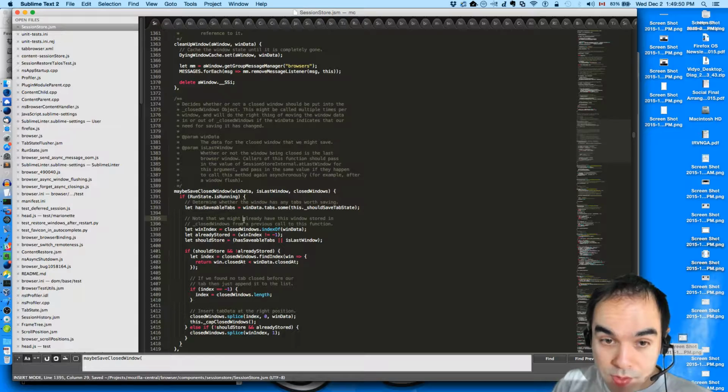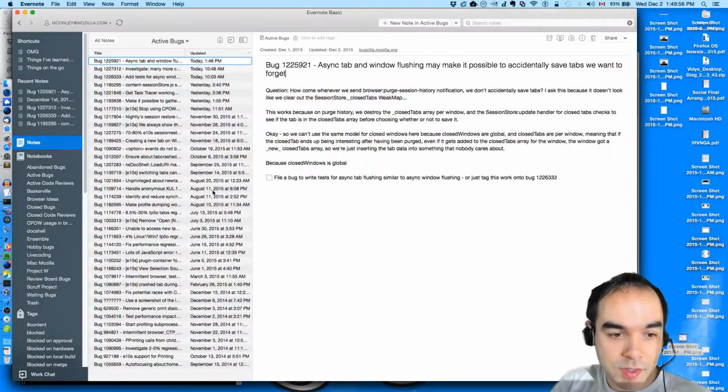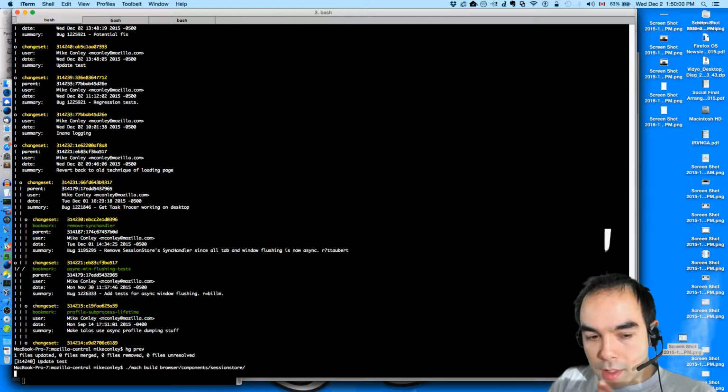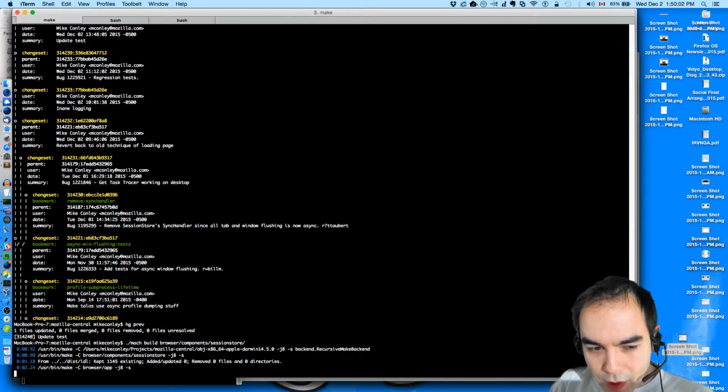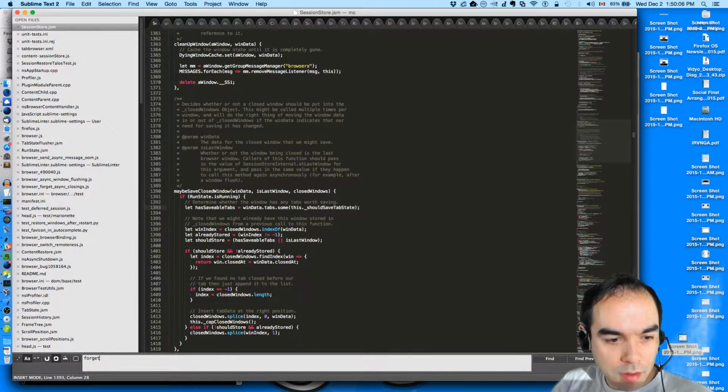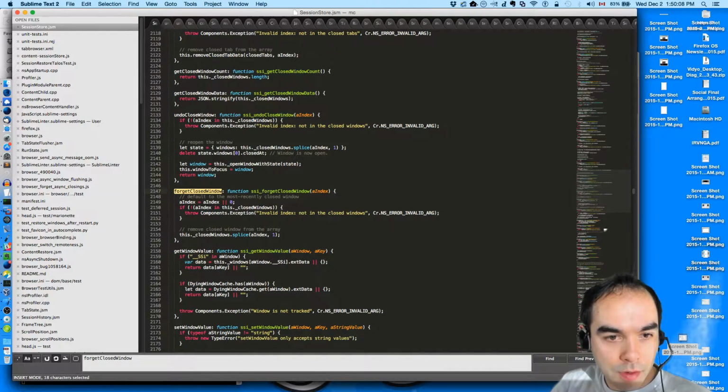So if this works, if that's right, does anyone else call maybe save closed windows? No. Okay, so I'm going to build. And I'm pretty sure that's going to work. And when we choose to forget closed window, we remove the closed window from the array. Ah, this will fail.